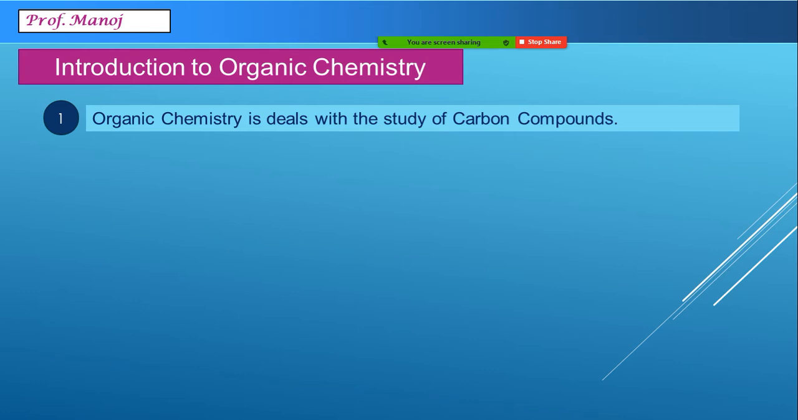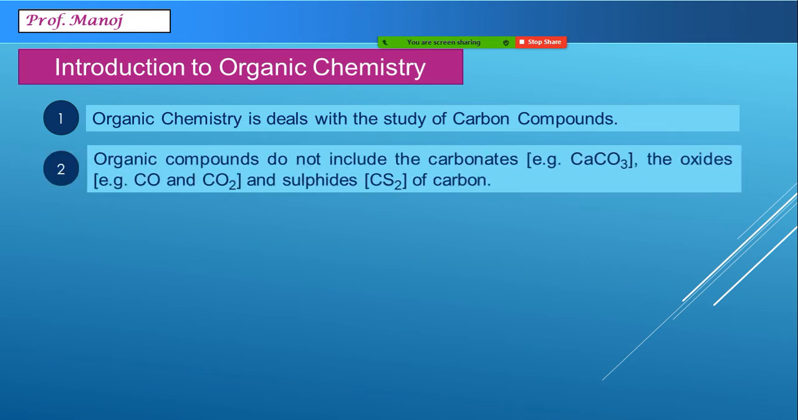Organic chemistry deals with the study of compounds of carbon. That is obviously the definition of organic chemistry. But when we see carbon compounds, certain compounds are not considered under organic. For example, compounds like metal carbonates, calcium carbonate, magnesium carbonate, etc. Oxides like carbon monoxide, carbon dioxide, and sulfides like carbon disulfide. Although they contain carbon, they are not considered as carbon compounds.